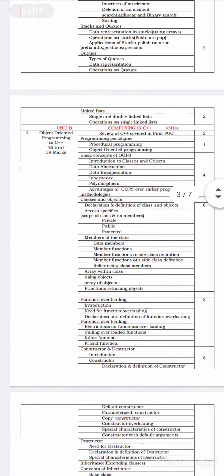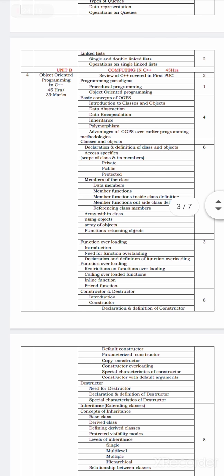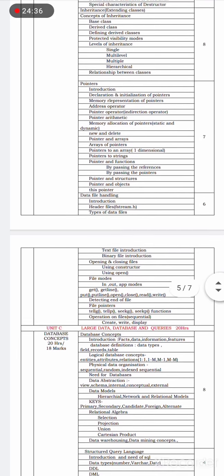In section B, or unit B, in this fourth chapter, that is the first chapter of unit B, that is object oriented programming, it has a weightage of 39 marks, where we are going to study in detail about the C++ programming language.